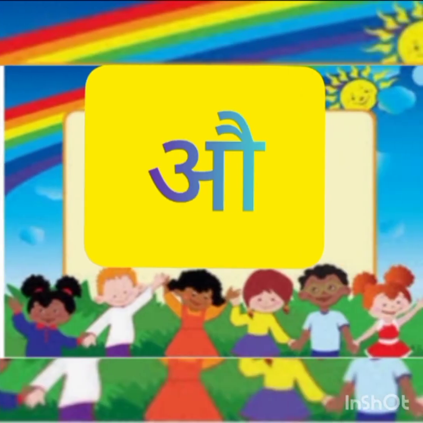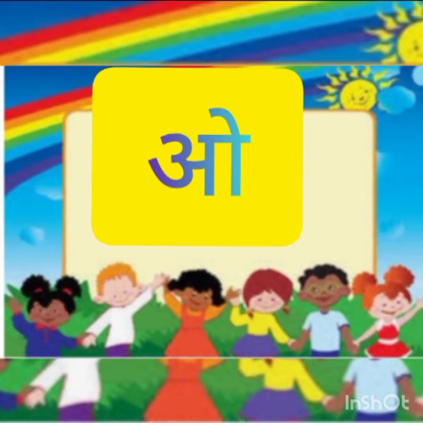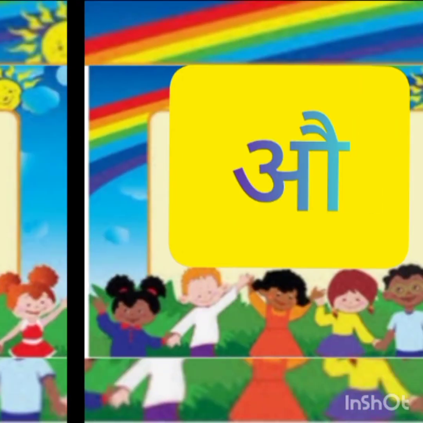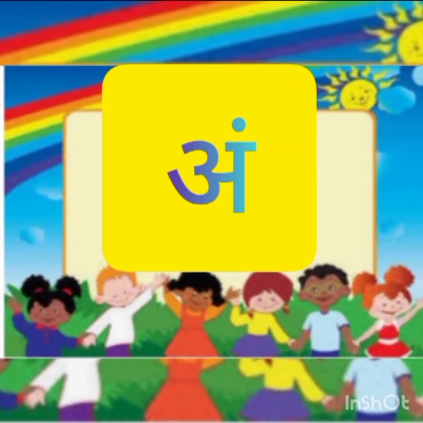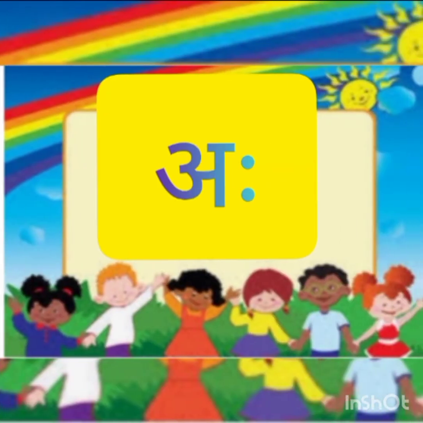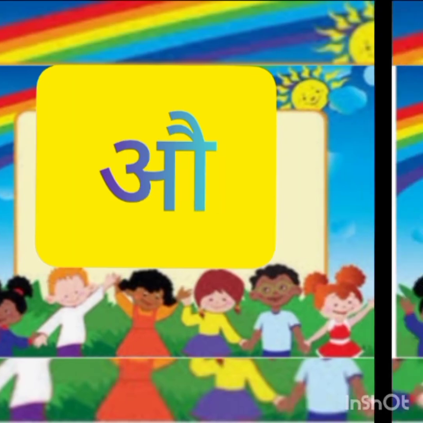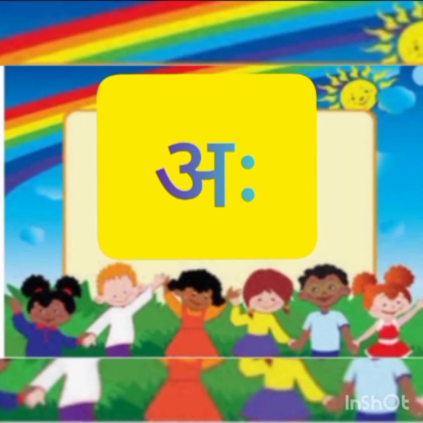Then these 2 lines will come up. See here only one line is there, so O. If 2 lines are coming, it means ow. What is this? Ow. Then one dot is coming, it means a. Then if 2 dots are coming on the side, it means aha. Say with me. Aha. So how many letters together? 13 letters. So in swar we have 13 letters.